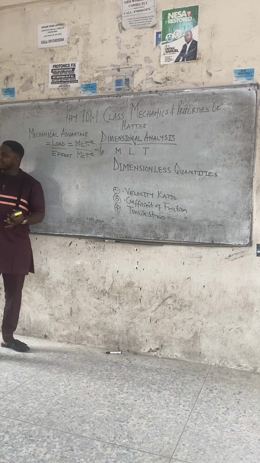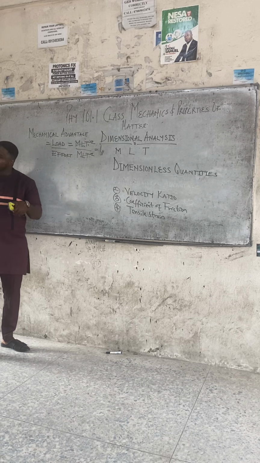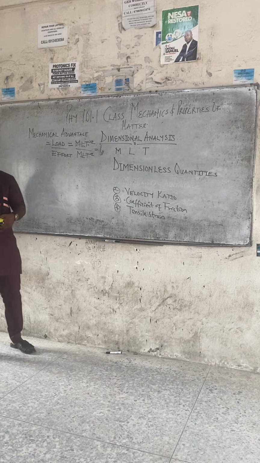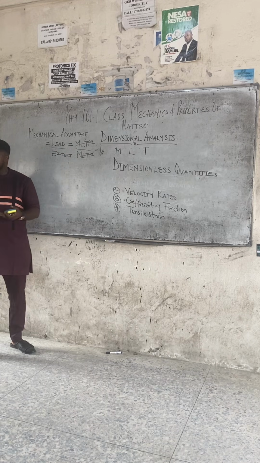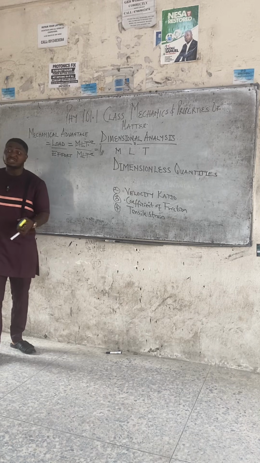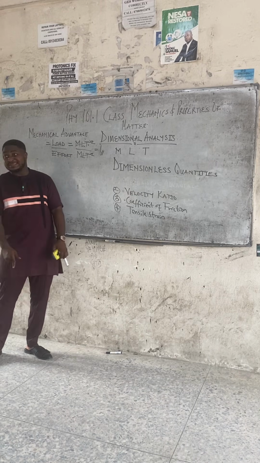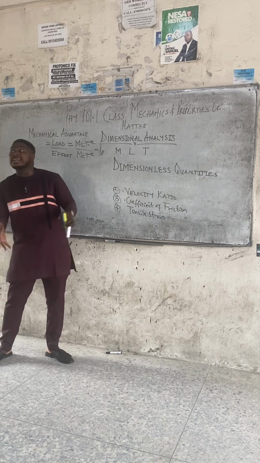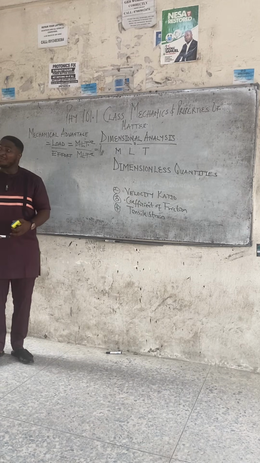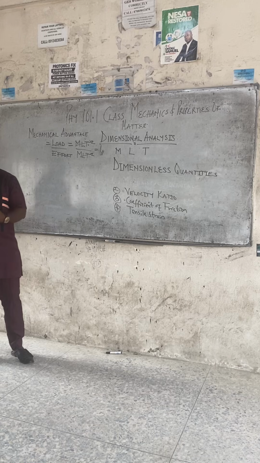Plus, you can see that I'm teaching this course without any book, because I understand the course. I read this course myself. I made an A in this course in my 100 level. So I always say you can't give what you don't have. It's one thing for someone that did not offer the course, you just know it. But this one, I did the course as a student. So I've passed through the student phase and the teacher phase as well. That's why I'm well grounded in the course and I can break it down to your understanding.